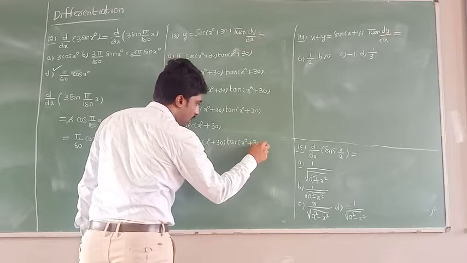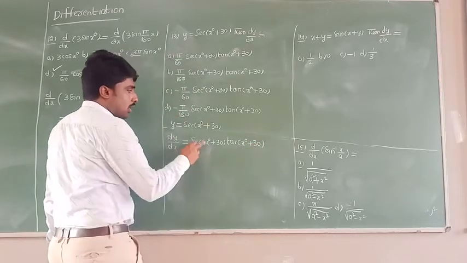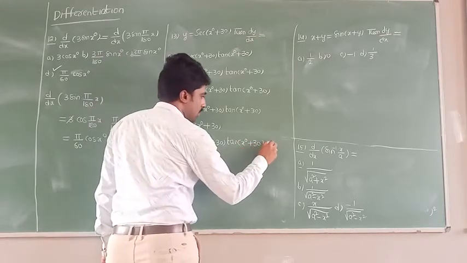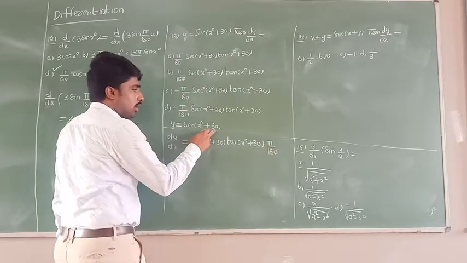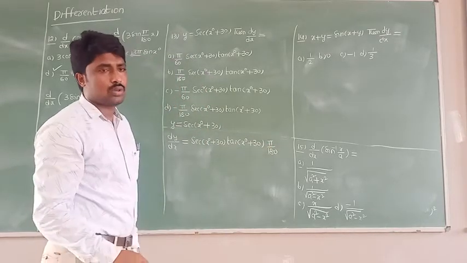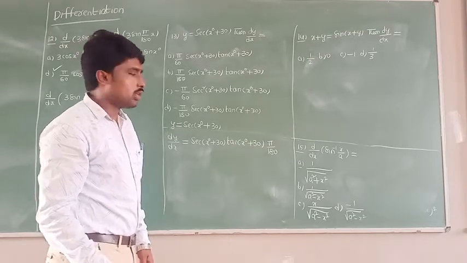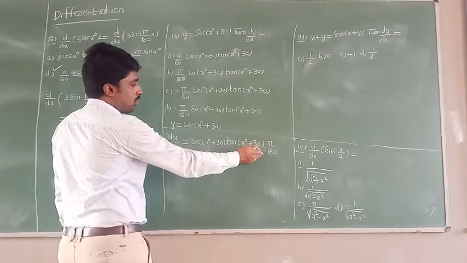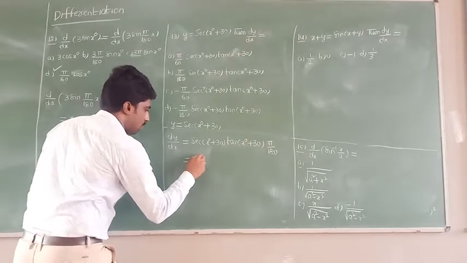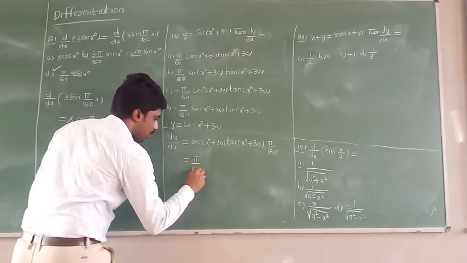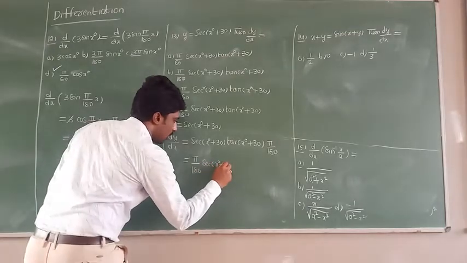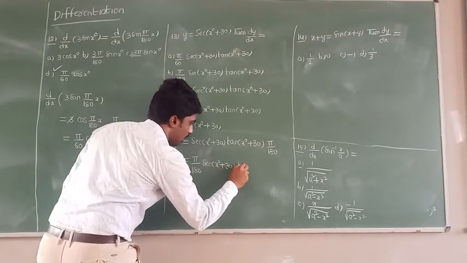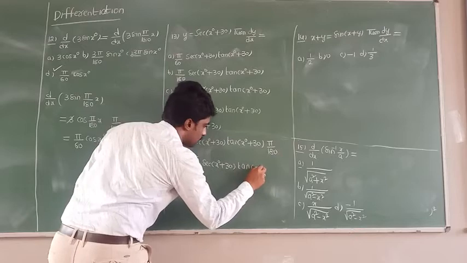And the internal differentiation of x degree is pi by 180, plus internal differentiation of 30 is what? 0. Differentiation of constant is what? 0. So finally, if you observe clearly, if I write it in front, what do we get here? Pi by 180 into secant of x degree plus 30 into tan of x degree plus 30.